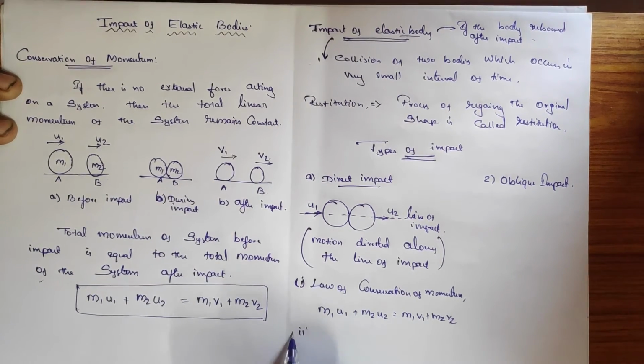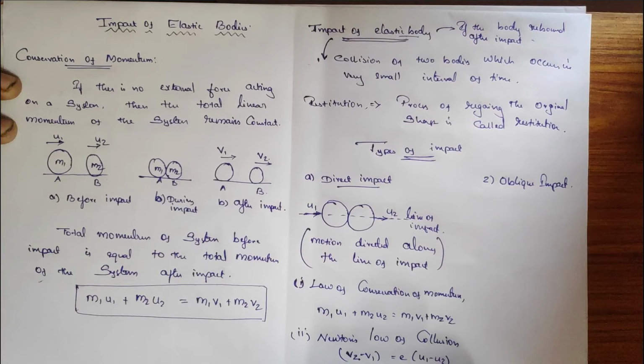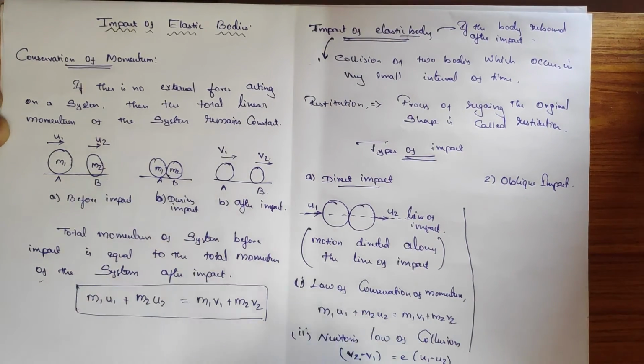And the second one is Newton's law of collision. Newton's law of collision is v2 minus v1 equals E into u1 minus u2, where E is the coefficient of restitution, v is the final velocity and u is the initial velocity. That means v is the velocity after collision and u is the velocity before collision. These are the formulas we will be applying in the direct impact.